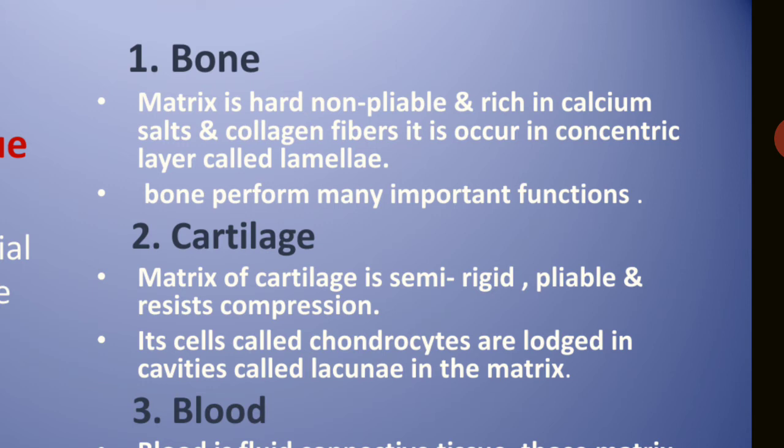And the second one is the cartilage. Cartilage is also responsible for making the skeleton or the structure, and the matrix of this cartilage is semi-rigid. In bone it was non-pliable, but here it is semi-rigid, somewhat pliable and resistant to compression also, so it can be compressed. Its cells are called the chondrocytes. The cells of the bone were called osteocytes, and here they are known as chondrocytes, locked in cavities called the lacunae in the matrix.